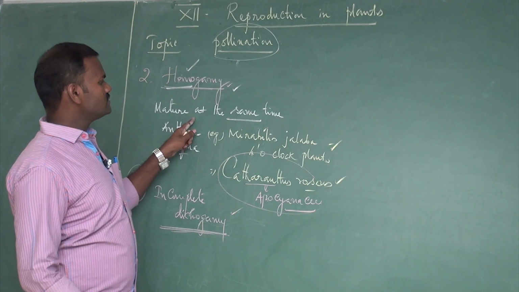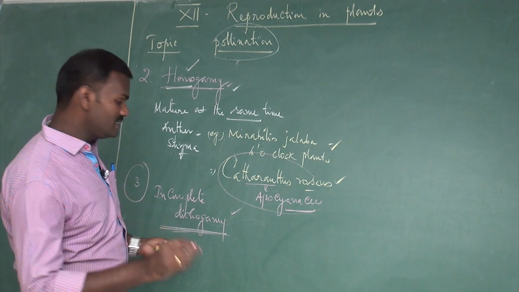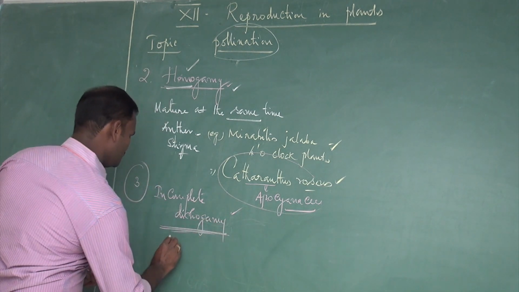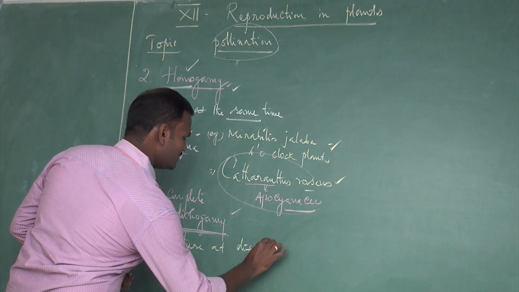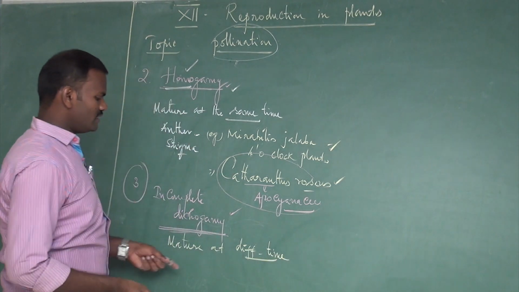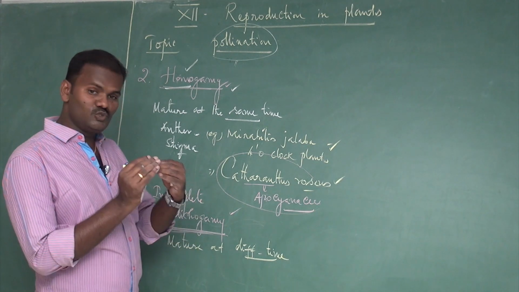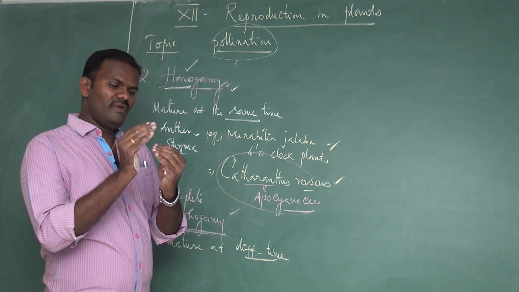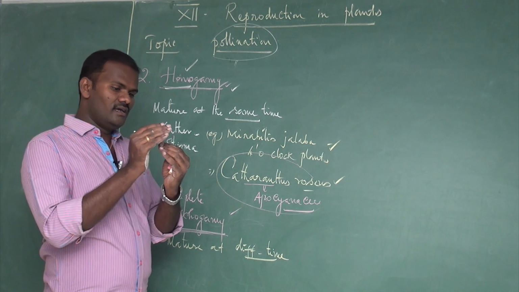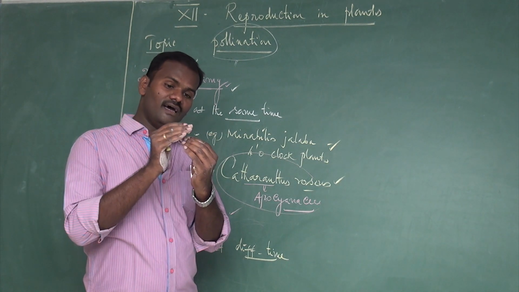The third one is where both sex organs, male and female, otherwise anther and stigma, mature at different times. That is the keyword: mature at different times. If they mature at different times, then how is self pollination possible? Because at the time of maturation, these two sex organs can overlap. I mean the anthers are placed above the stigma.